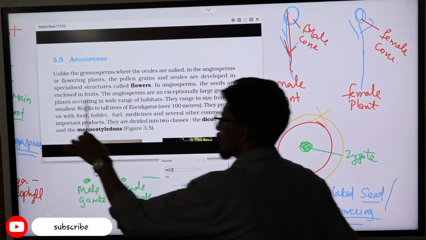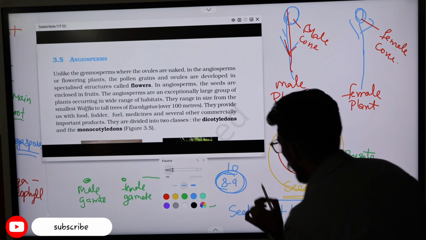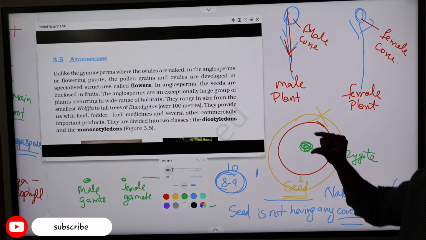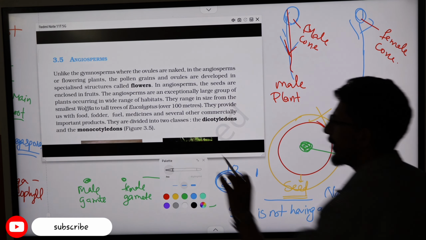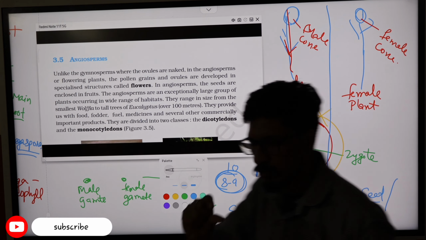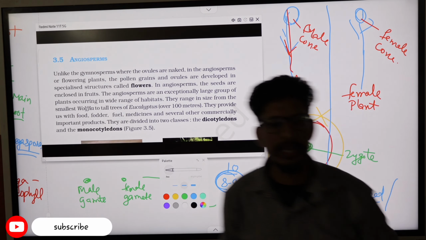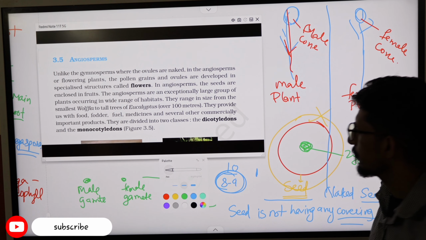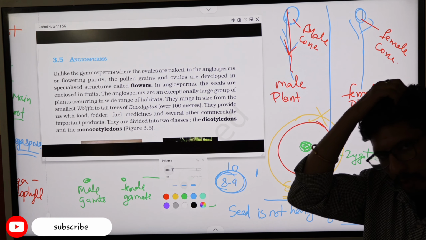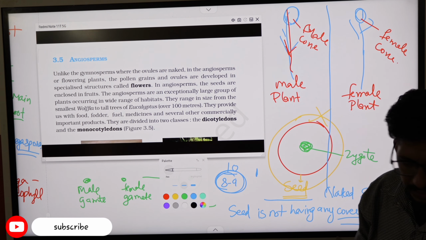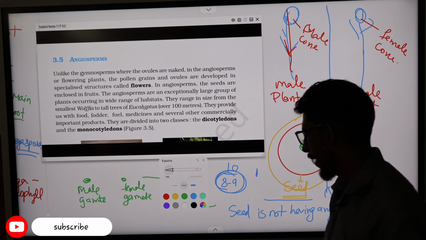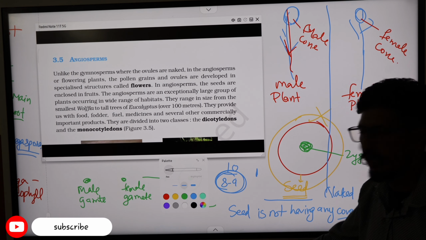They are of a great variety. The smallest angiospermic plant, Wolffia, is only a few inches long, and the eucalyptus is a 100 meter long plant. So from small to large, they have all the categories of plants. Clear? Their divisions and types we will talk about in the 5th and 6th chapter. Okay, so that is all about the plant kingdom chapter. Thank you.